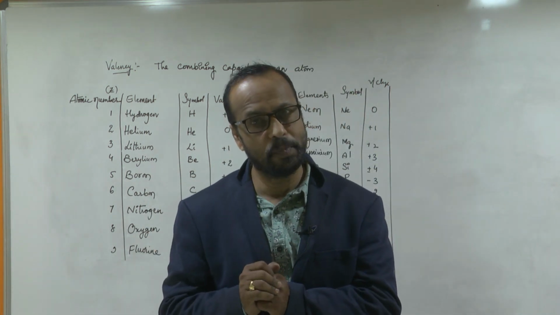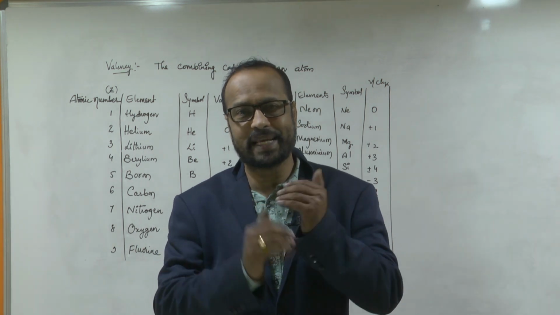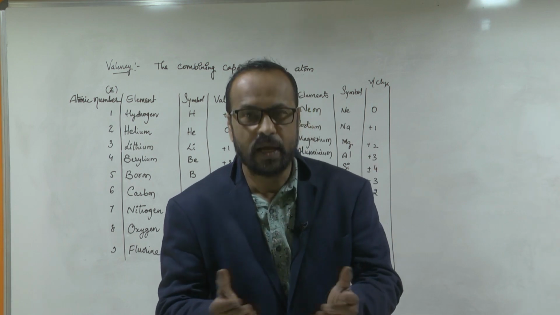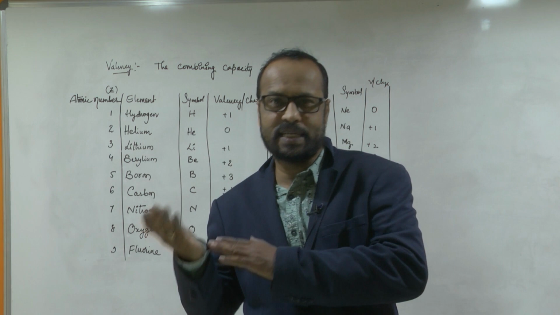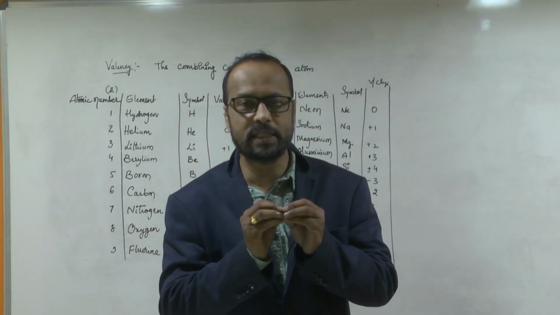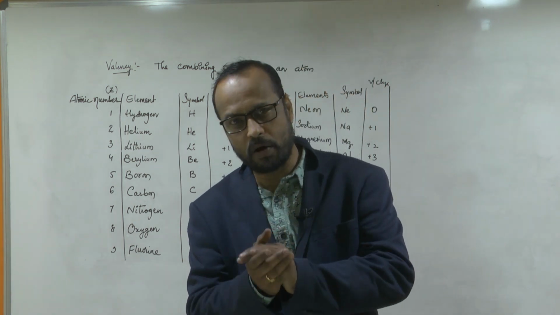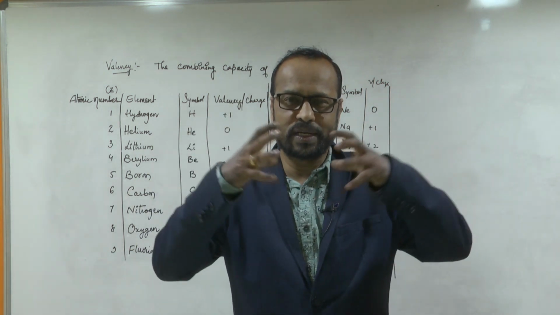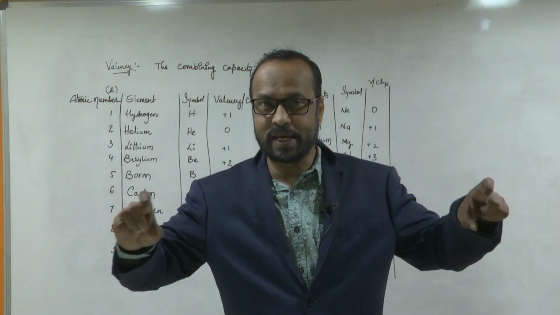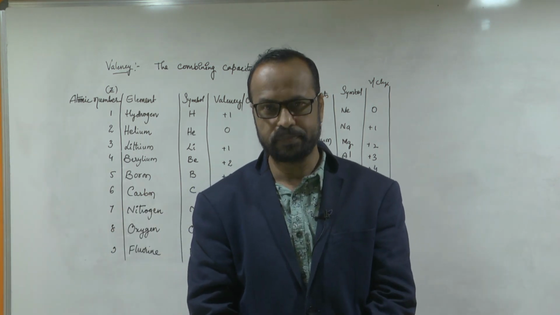Is this clear to you? Like in English, how do you learn the alphabets, like A, B, C, D? If you know that, then only you are able to form the words. If you know the words, then only you can write the sentences. Yes or no? Similarly in chemistry, first you need to learn the elements. After learning these elements, then you learn about the compounds. Then you learn how to write their chemical formulas, and then how to write the chemical reactions. So that's all chemistry. Is this clear to you?